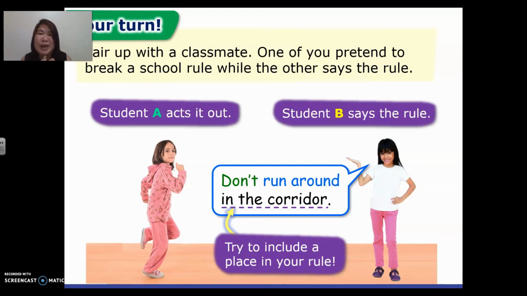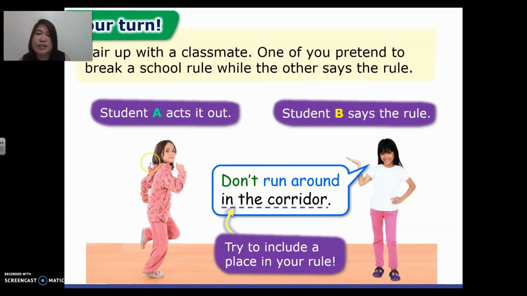Okay, so it's your turn. We're going to pair up with a classmate. Mr. Alex is going to choose 2 students at a time. One of the students will pretend to break the rule, to be a naughty student, while the other will say the rule. For example, student A acts it out, so student A is naughty, and student B will say the rule.